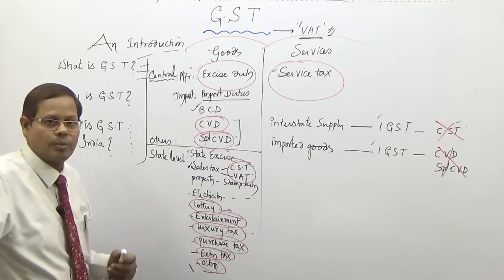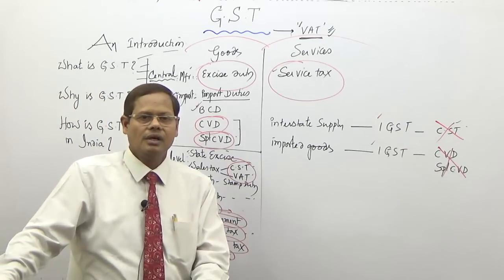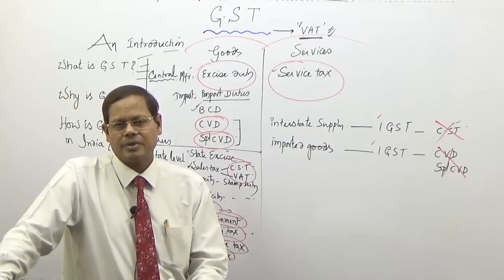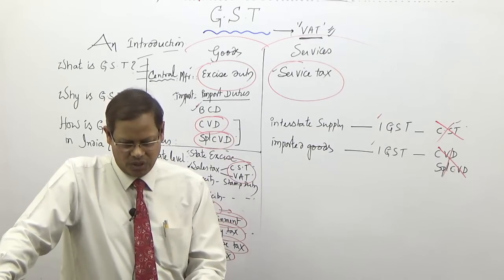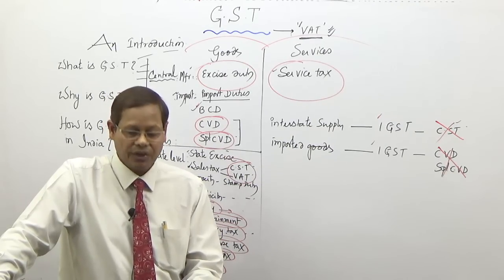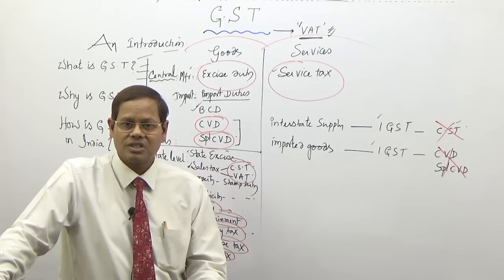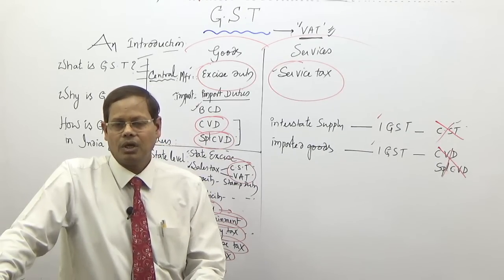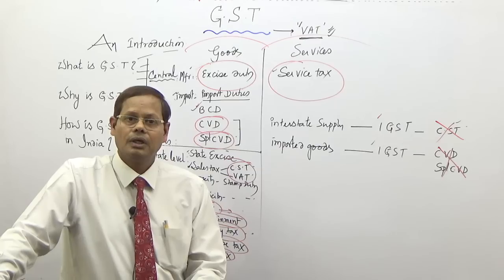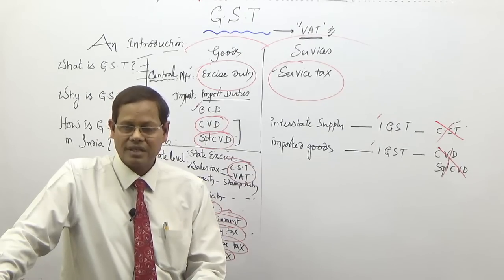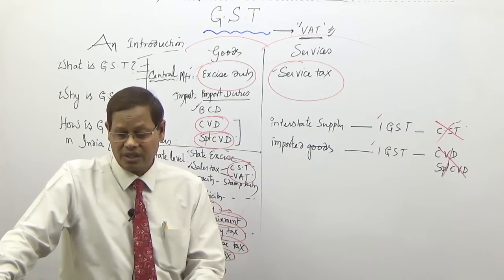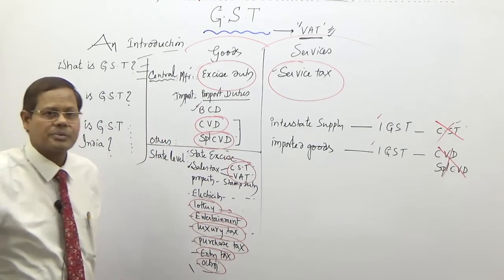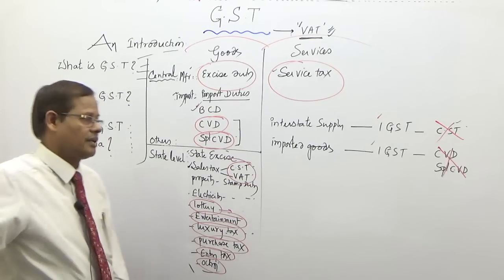So many authorities, so many compliances, so many assessments. Now there are not so many assessments. Of course, registration is necessary for each state if you have operations in more than one state. Of course, that is somewhat complicated. In each state you have to get registered, get the assessment and submit returns, because India is a federal state. We have no option. In a federal state it is necessary.